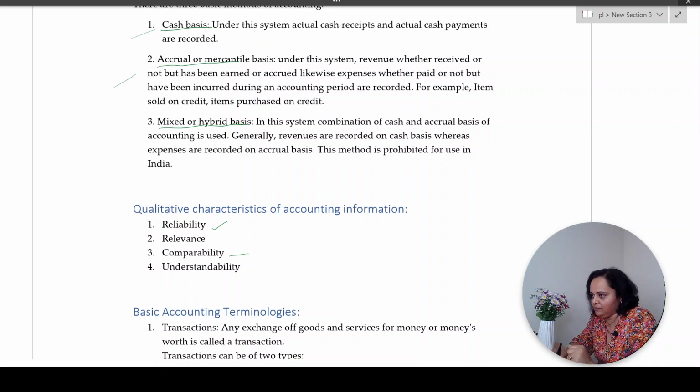And understandability. Absolutely. Even if you are a non-accounting person, even if you are not from a commerce or finance background, looking at the records, you should be able to understand simple results, like profit and loss, or capital of the company, or creditors of the company. So such figures which are necessary for investors or lenders should be easily understandable, correct?